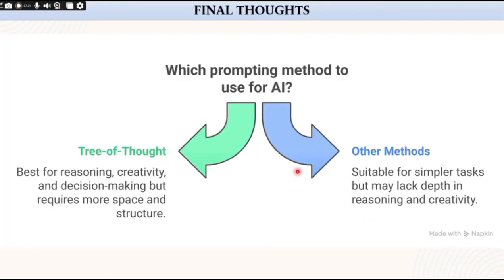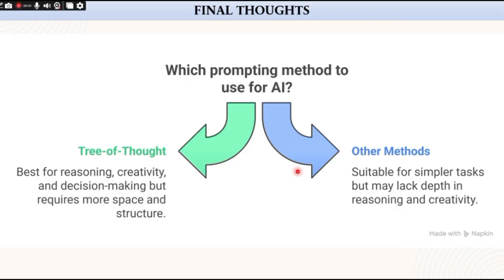So when to use tree of thoughts versus other prompt engineering methods. Use zero shot prompting for direct tasks with simple output. Use one shot for medium tasks needing format hints. Use few shot for tasks with diverse examples or patterns. Use chain of thought when tasks need logical step-by-step output. Use tree of thought when the tasks are complex, open-ended, creative, or contain some planning.